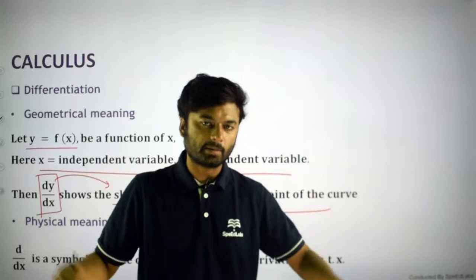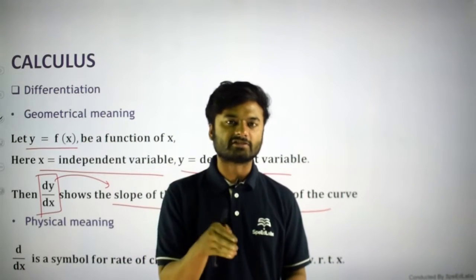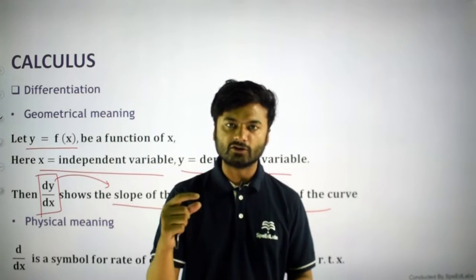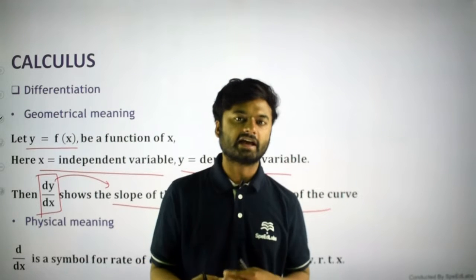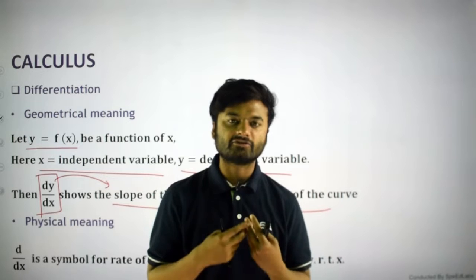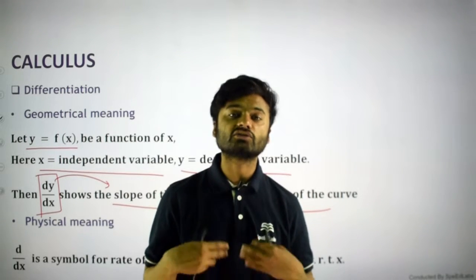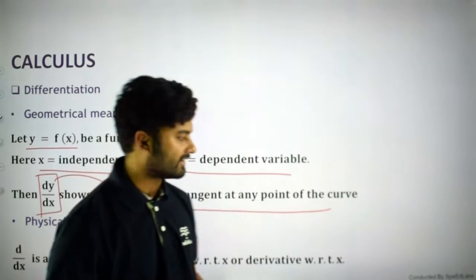If I have, let's say, dy by dt, here basically what it means is that y is changing with respect to time. You are just putting the value of time, and with respect to time, how much y is changing we will get from this dy by dt. So if I have dy by dx, the physical meaning of this is the rate of change of y with respect to x. This is all about differential calculus.